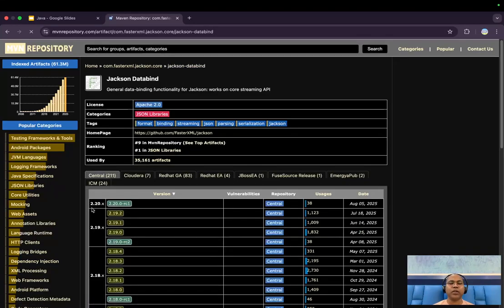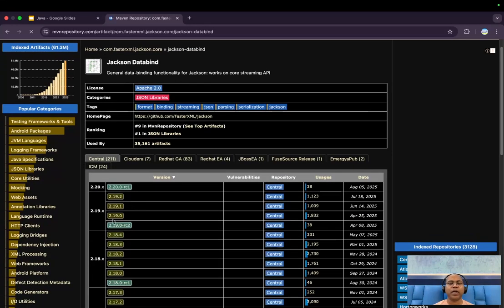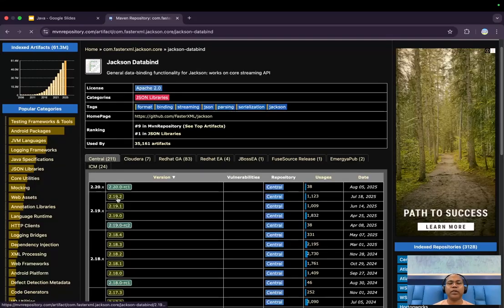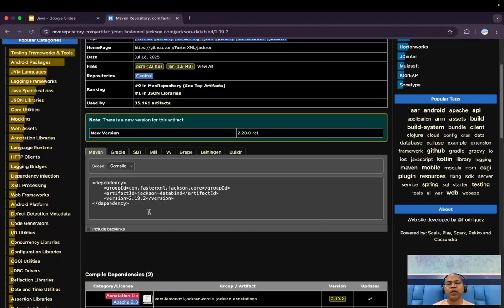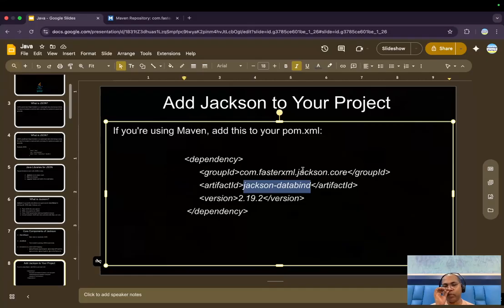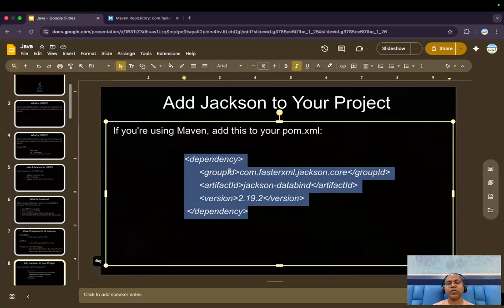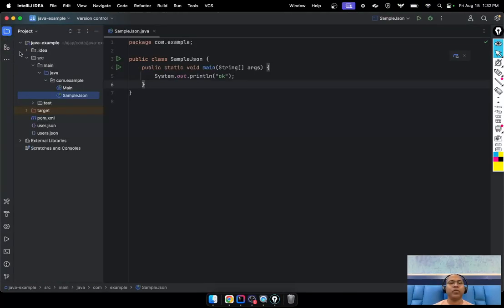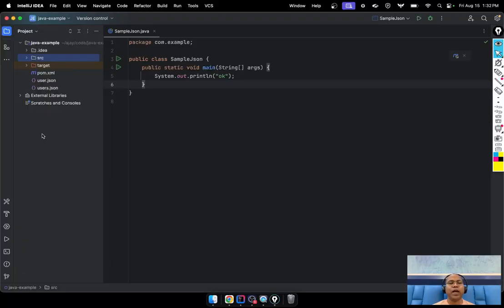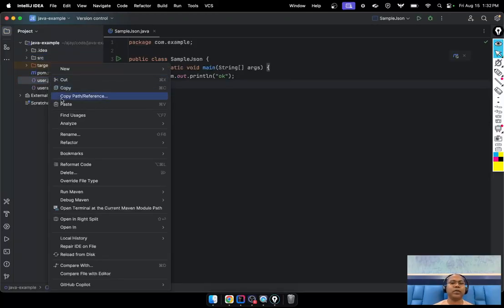If you search here, the latest is 2.20, but that is an RC release, and this is 2.19, and 2.19.2 is the latest one. So this is the version. Whichever version, when you are working, you can select accordingly. First, in our application, we have to add this one dependency. In my case I am using a simple Maven based project, and we have just removed everything.